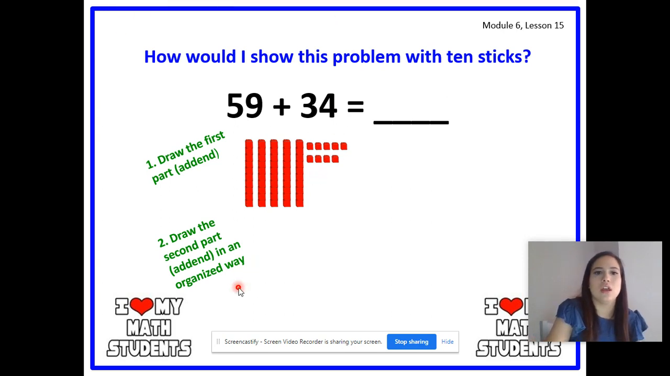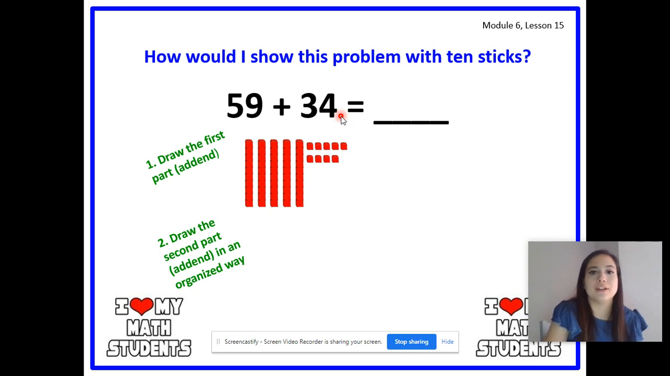We're going to draw. So first, what's our second part, boys and girls? Get ready. Yes, 34 is our second part. So we're going to draw this right under where we drew 59. And we're going to draw the tens under the other tens and the ones under the other ones. So first, let's see. How many tens and ones does 34 have? Get ready.